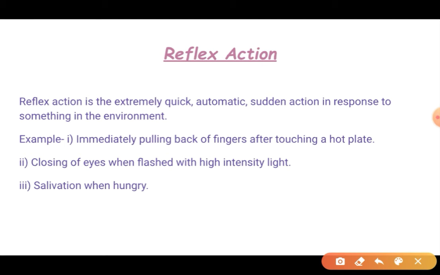Now it's time to learn about reflex action. So what is a reflex action? It is an extremely quick, automatic, sudden action in response to stimuli. The stimuli are what is going on in the environment, received by our sense organs. When we respond to those sense organs with an extremely quick, automatic and sudden action, that is called reflex action.